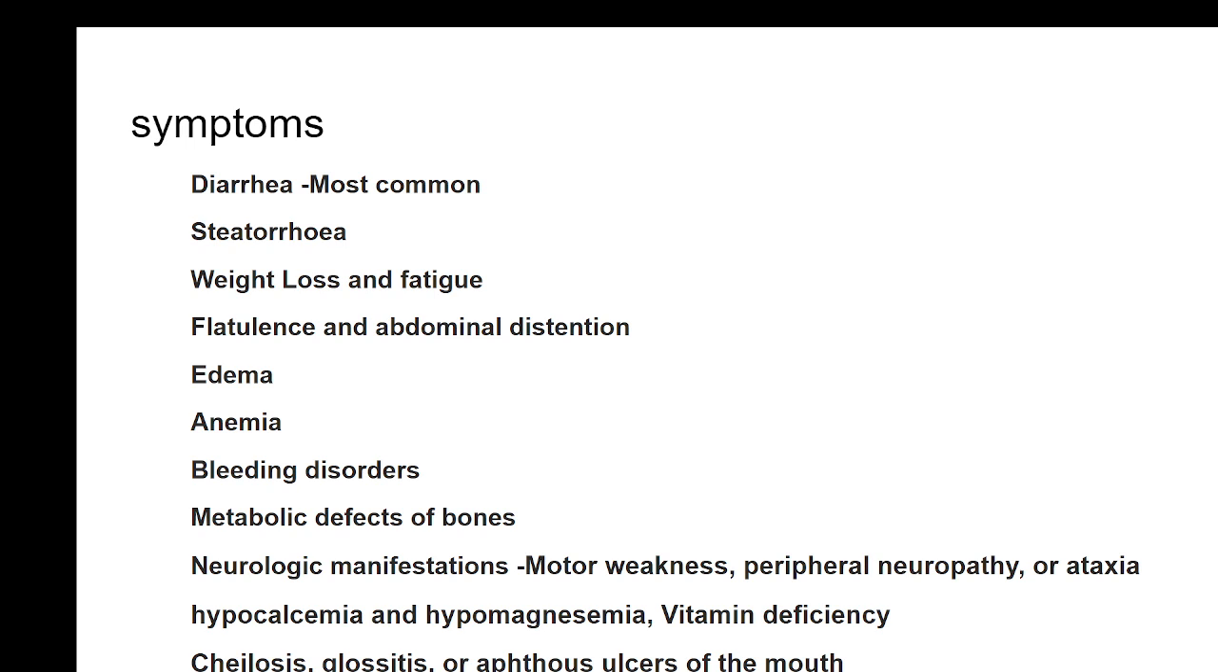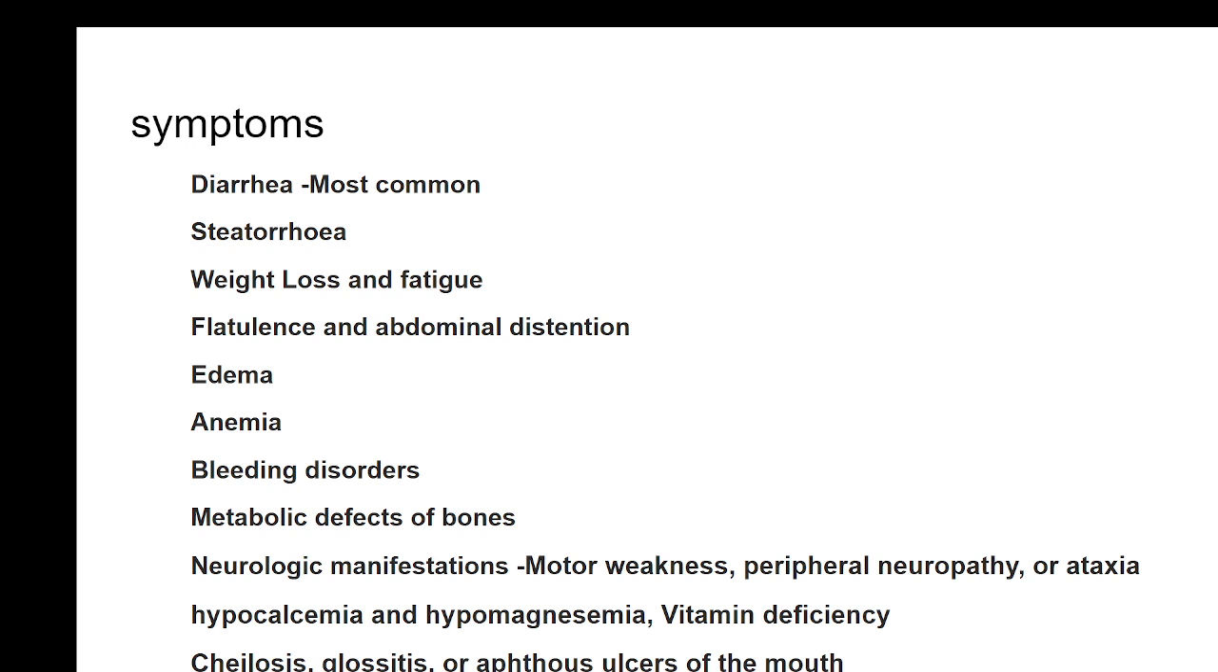The most common symptoms of malabsorption are diarrhea or steatorrhea, fatty stools or diarrhea. Weight loss and fatigue are the other most common symptoms. Flatulence, abdominal distension, edema, and all these typical clinical symptoms which we have discussed in sprue are also common in every malabsorption syndrome. It also can result in bleeding disorders because of insufficient vitamin K absorption, and metabolic defects of the bones like osteopenia, osteomalacia, and osteoporosis can occur.